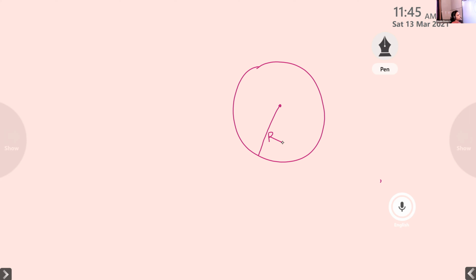Now, what is the second step that we are doing here? What do we want to do to this spherical shell? Yes, charge. We are providing a charge to the surface of the spherical shell. After some time, what happens? Yes, the provided charge is uniformly distributed along the surface of the spherical shell.